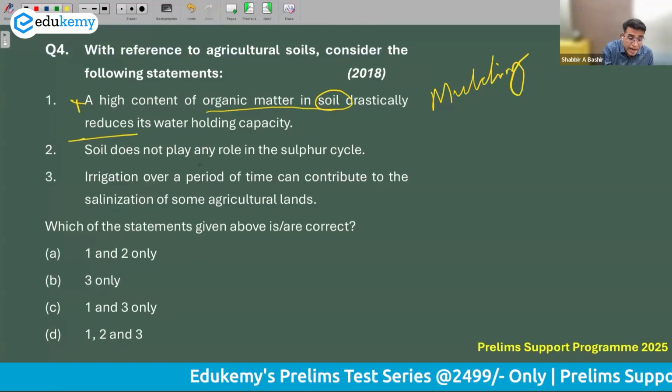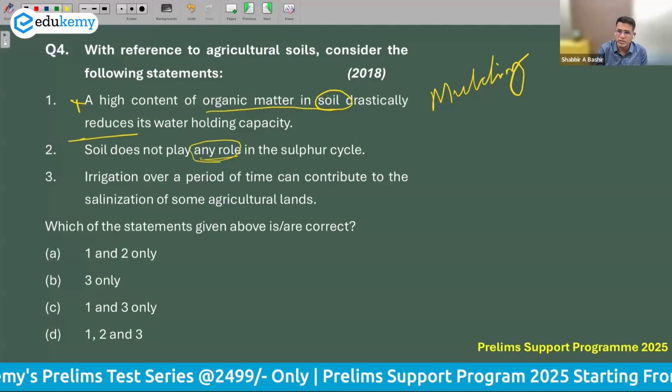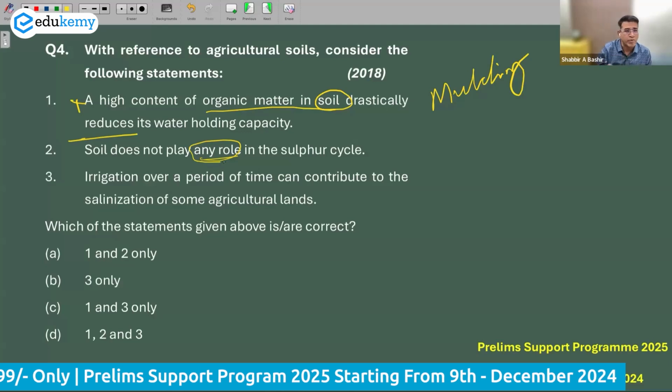Statement two: soil does not play any role in any gaseous cycle. This is an extreme statement. Whether it is the nitrogen, sulfur, oxygen, carbon dioxide or water cycle, there will be some amount of soil component also.